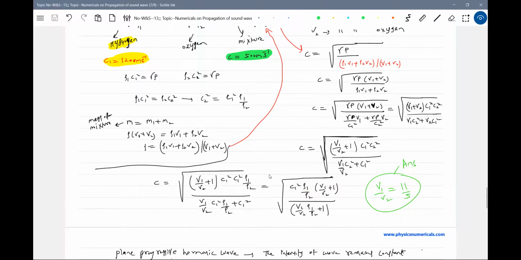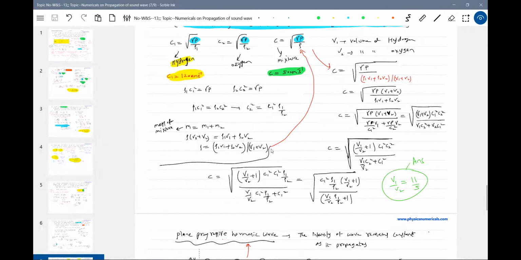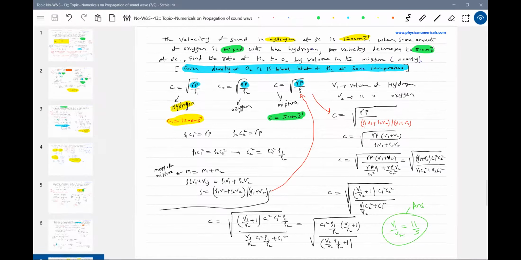So what is the information available for this? Yes, given the densities, density of oxygen is 16 times that of hydrogen. So 1 by 16, 1 by 16. Then we know the speed of sound in the mixture. C1, C2 values we know. Solving that, we'll get the expression for V1, V2. We have to substitute here. C1 is 1200, C2 is 500.